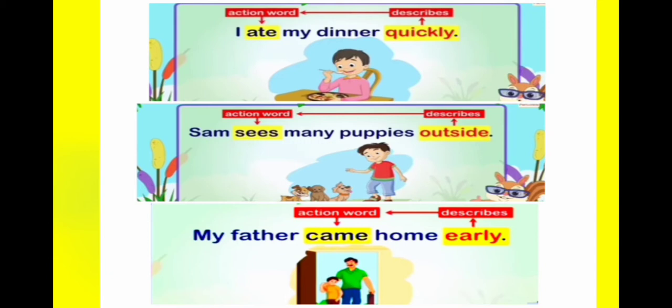Now let's see the second example. Sam sees many puppies outside. In this example, outside tells us where the action happens. That is, outside describes the action word sees. Now let's see the third example. My father came home early. Here early tells us when the action happens. That is, early describes the action word came.